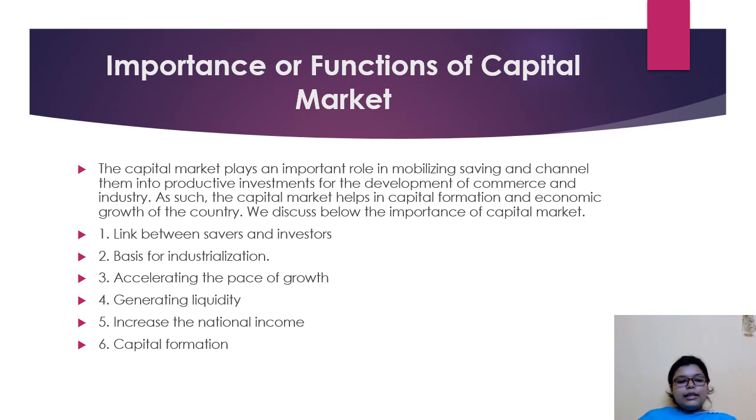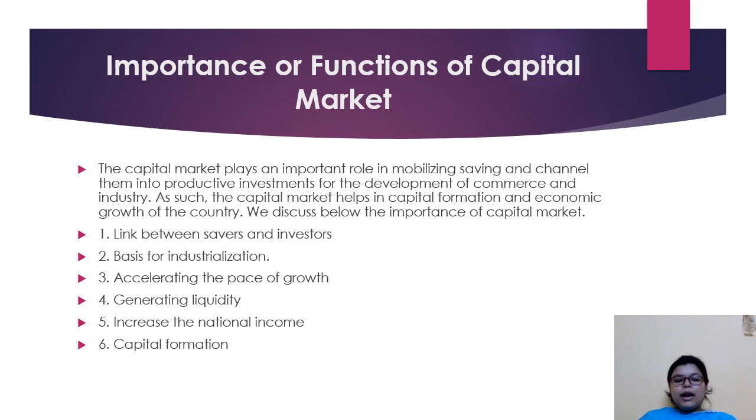The next one is increase the national income. So fund flow into the capital market from individuals and financial intermediaries, which are absorbed by commerce, industry and government. So it does facilitate the movement of a stream of capital to be used more productively and profitably to increase the national income. Okay. And the last one is capital formation.